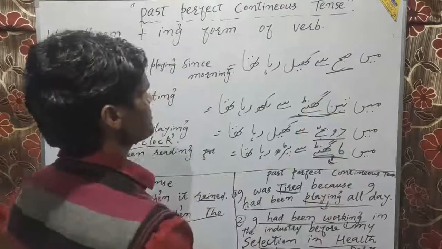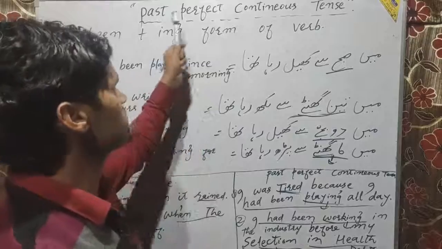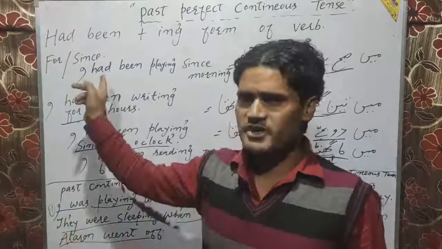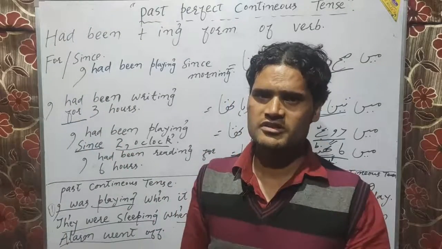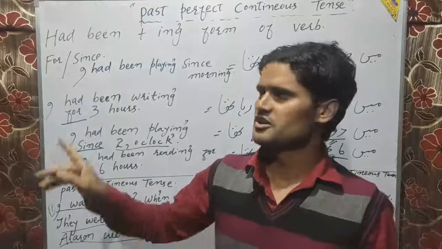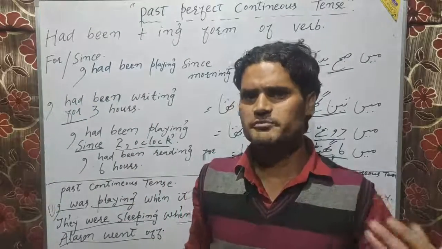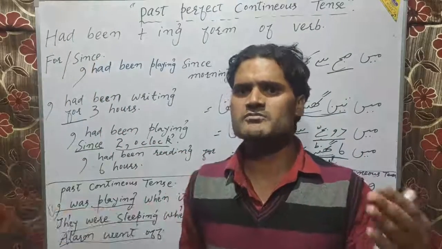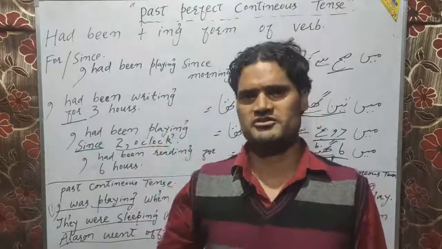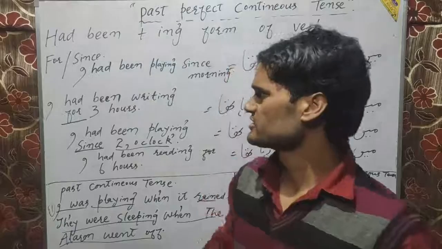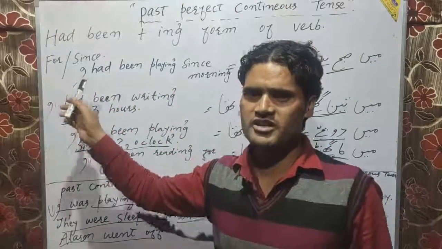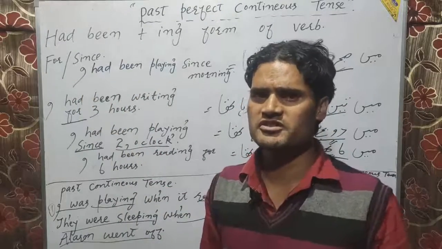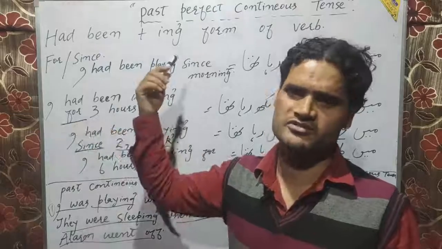Past perfect continuous tense. First of all, I will go to the meaning of it. Past perfect continuous tense means any activity, any action that started in the past, continued for some time and also ended in the past. Any event, any action, any process or any work that started in the past, continued for some time and also ended in the past. So it is very simple. Any action that had its beginning in the past, that had its duration in the past and that also ended in the past.